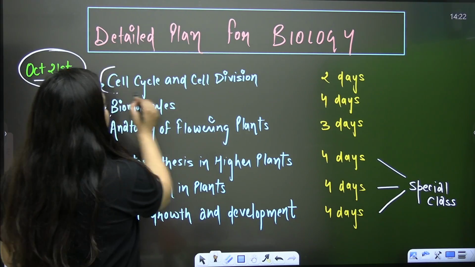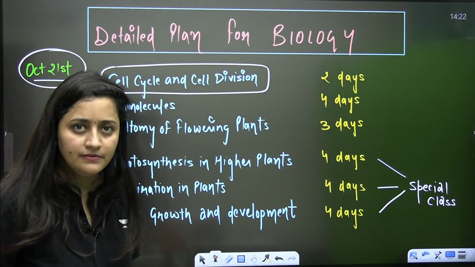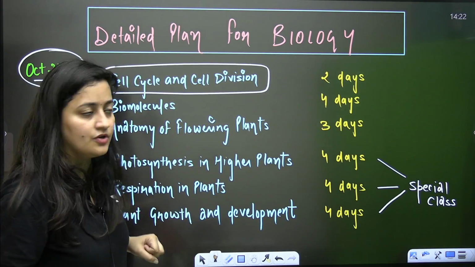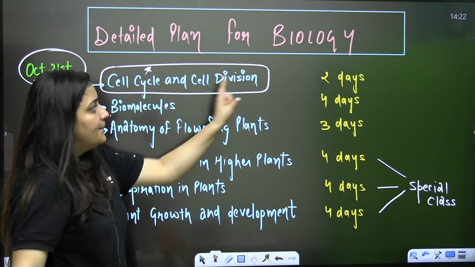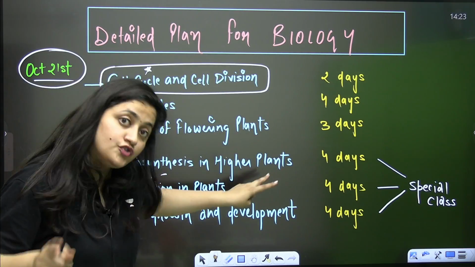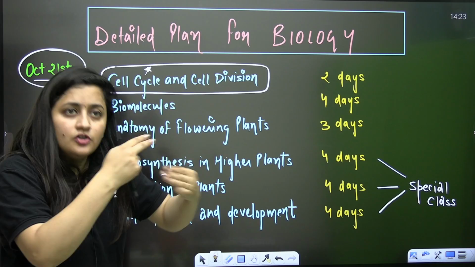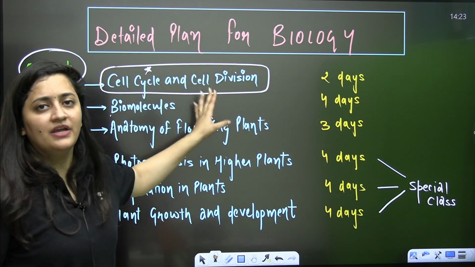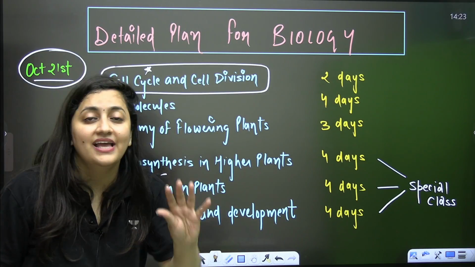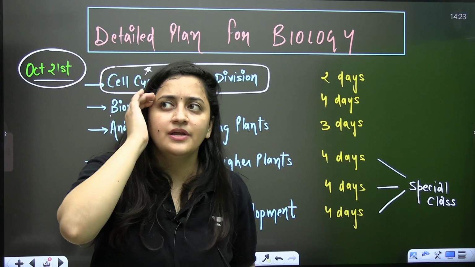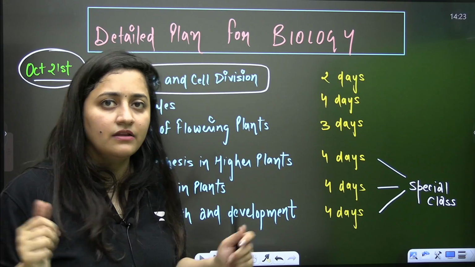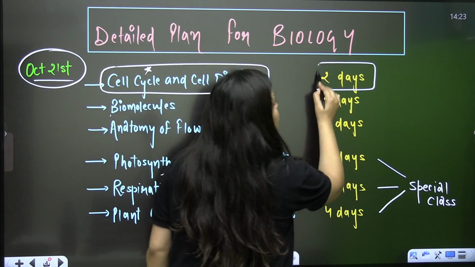Now, to start with this chapter, cell cycle and cell division. I have taken classes on this chapter on this channel itself. You can find my lecture, you can find my playlist on it. Cell cycle and cell division. Why? Because this topic is helpful to understand human reproduction, to understand genetics as well, and it is related with other topics also. So I think this is the topic you should start, and it is not difficult, it is conceptual. It is not even memory based. You have to understand a concept, and if you are clear with that concept, you can answer every question, though obviously revision is required. So 2 days are sufficient for this chapter.